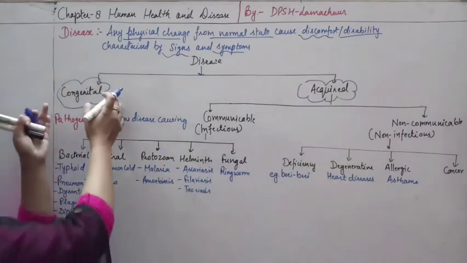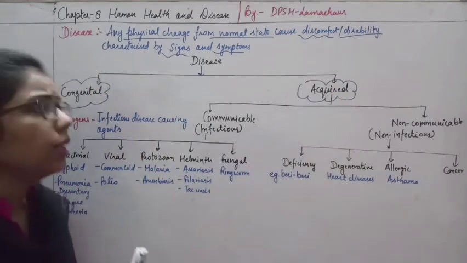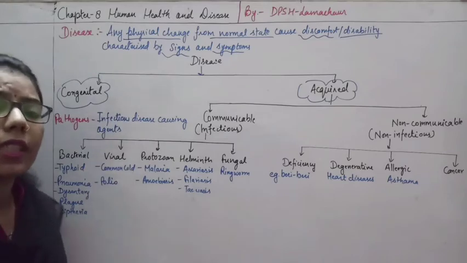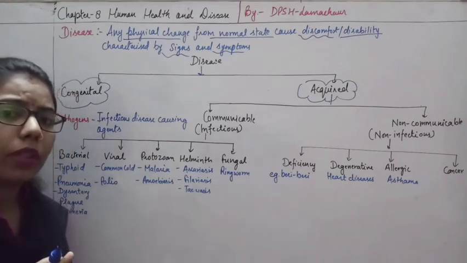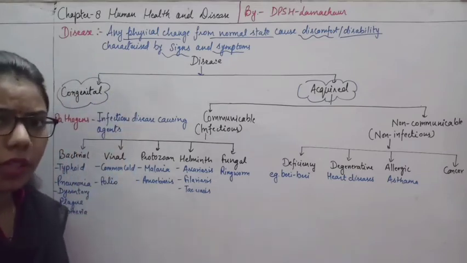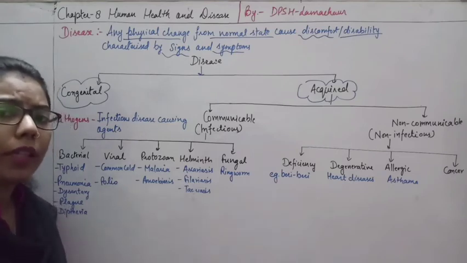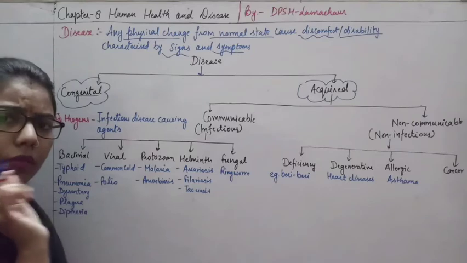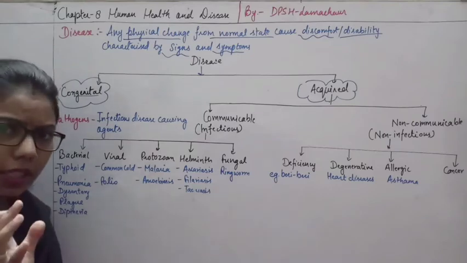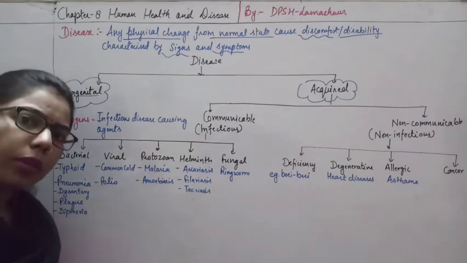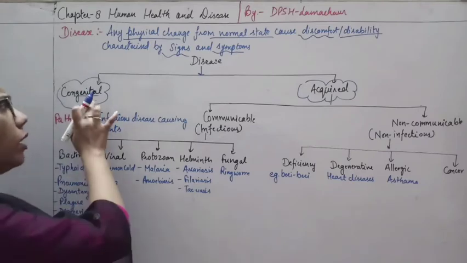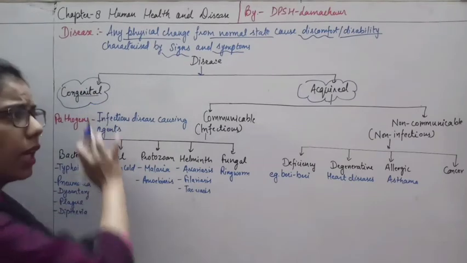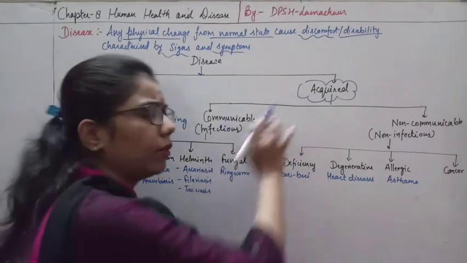Now, what is the meaning of congenital? Congenital diseases are those diseases which are caused from the birth itself. It is not happening from the environment. Whenever we use the word genital or genes, it means that it is coming from the parents or from the birth itself, right? And another one is the acquired one.